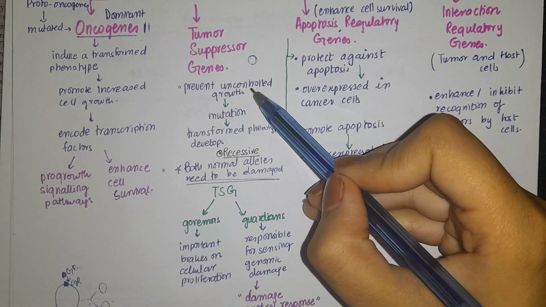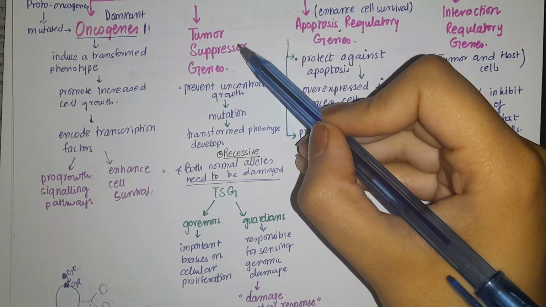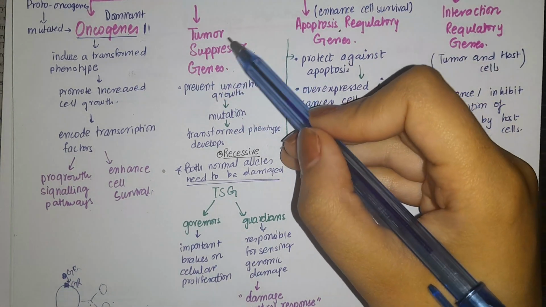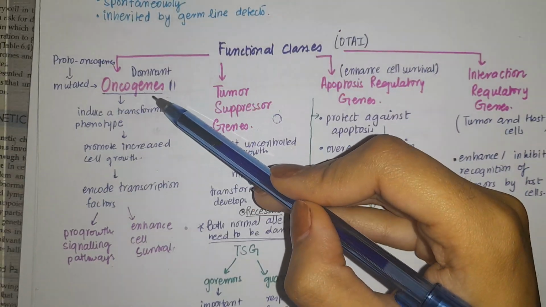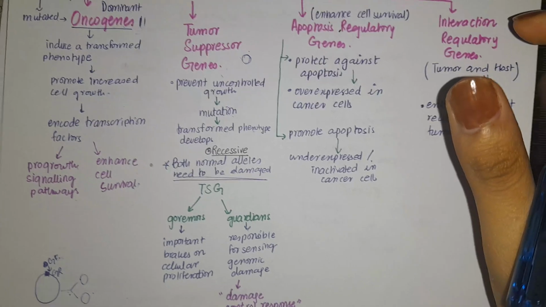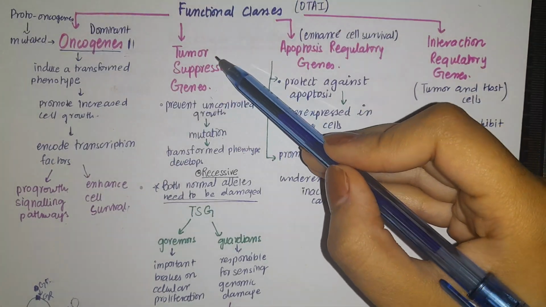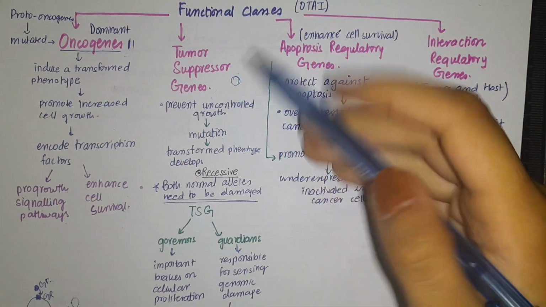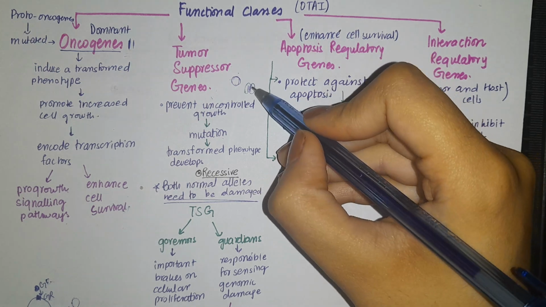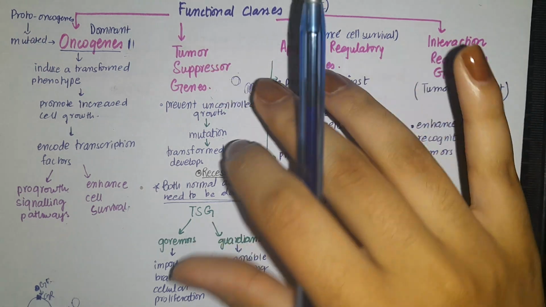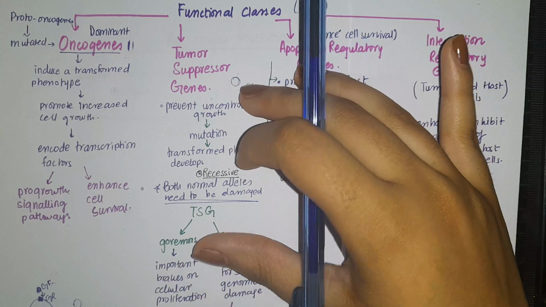Now any type of mutation that takes place in this tumor suppressor gene will produce a transformed phenotype. In the oncogene there was a transformed phenotype, and in this one there is a transformed phenotype as well. The mutation that takes place in a tumor suppressor gene is a recessive mutation. Both the alleles need to be mutated to produce this type of effect in the tumor suppressor gene.